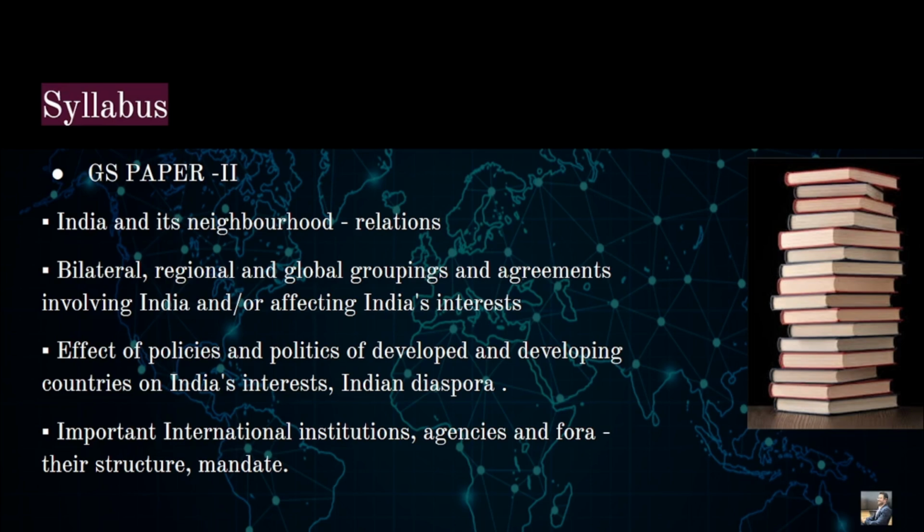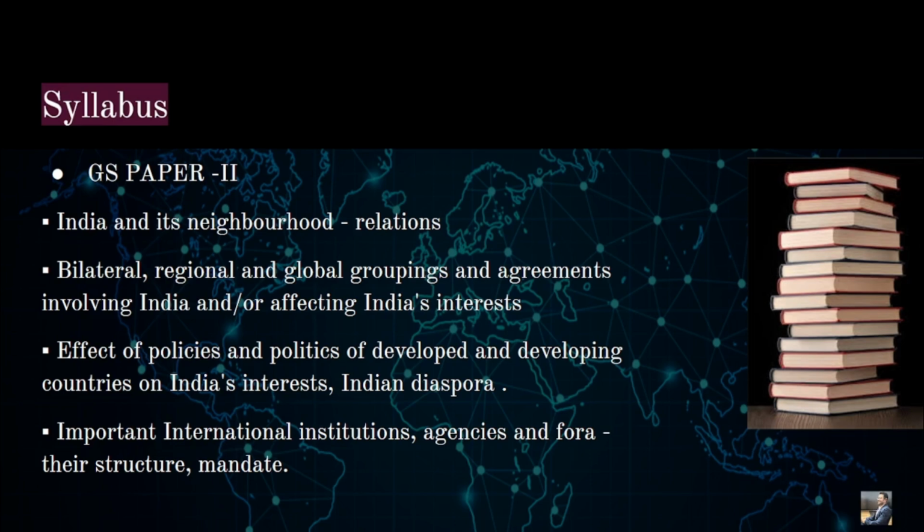So this is more or less what our GS paper number 2 looks like when it comes to IR. I'm hoping that you guys are getting an understanding of IR, and this is the glimpse. So what will be our structure for the GS paper number 2 IR part? Basically we will be seeing three very important structures. Our approach will comprise the context, then the concepts, then the CA, that is the current affairs part of it.